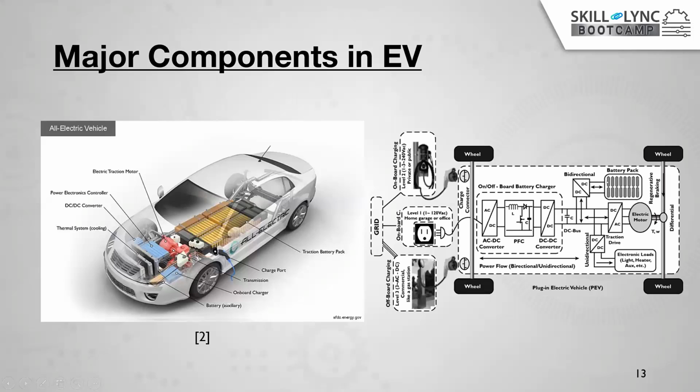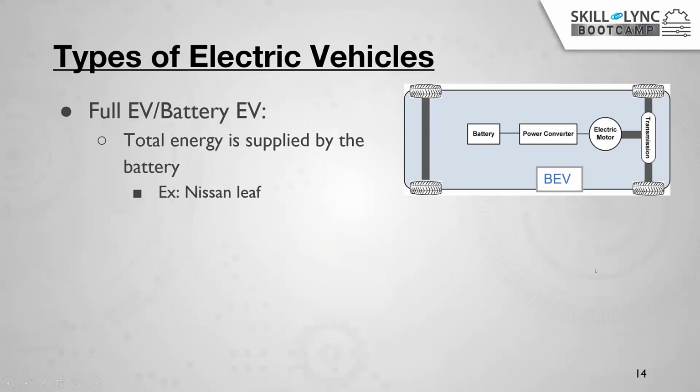This battery contributes only to the traction motor, providing power supply only to the traction motor. But in any electric vehicle, there are some other components also, like lights, inside heaters, or some fans, right? For that purpose, they will use one small auxiliary battery also. For this also, we can take supply from this one, or we can use one auxiliary battery.